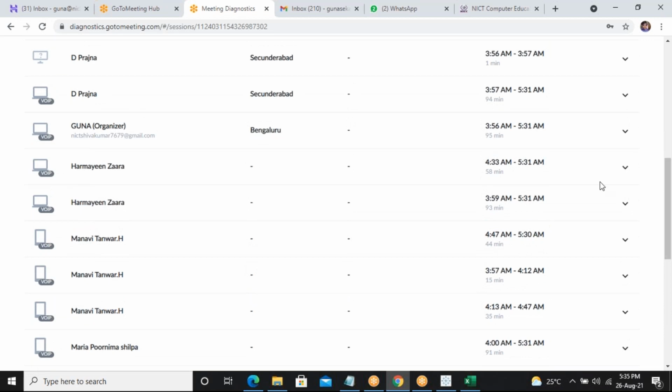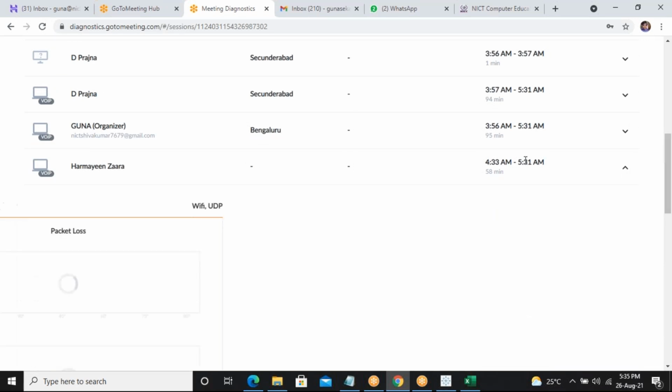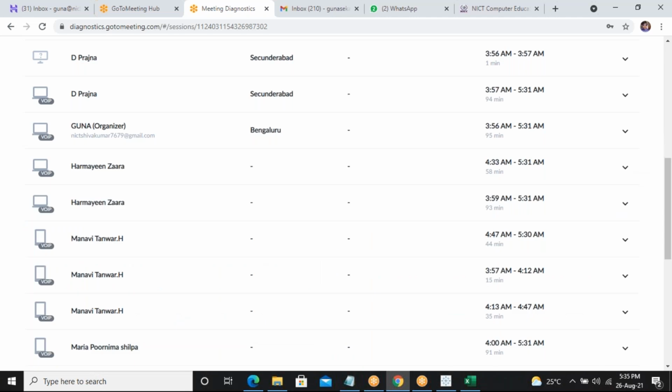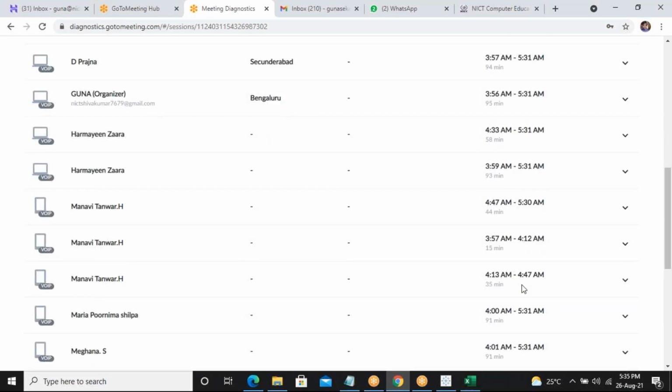You see here, everything is taken as 5:31. Why like that? I remember lastly I took attendance also, and all of you were there. And see, Tanwar, what happened? 3 to 4:12 and 4:12 to 4:45, so around 45 minutes only you have attended.